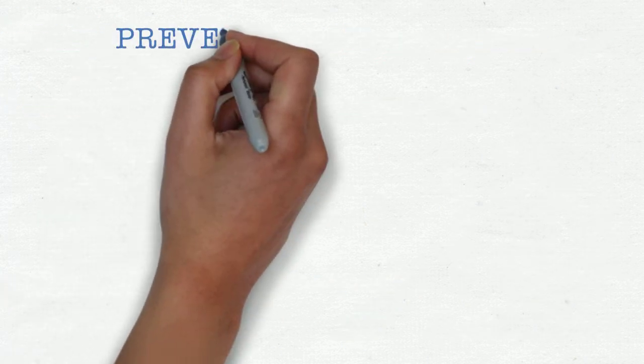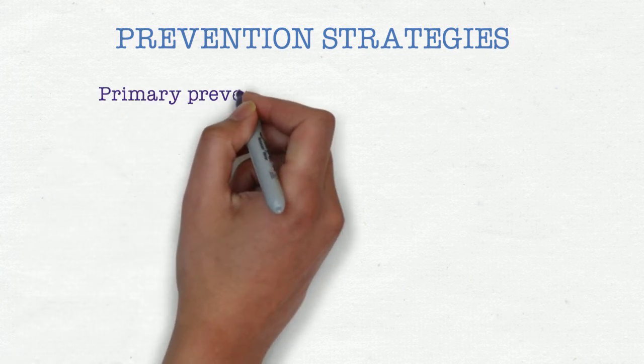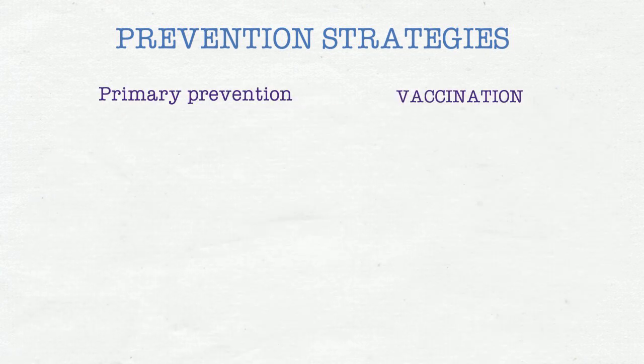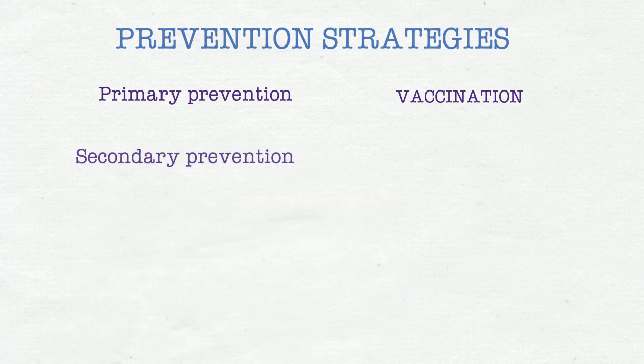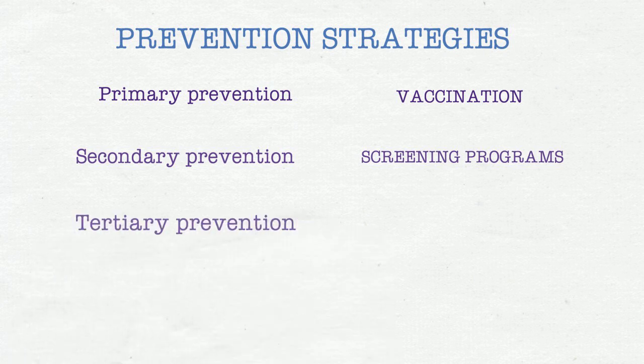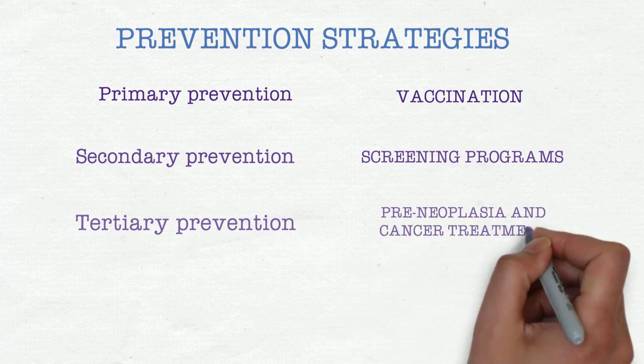What can we do to prevent cervical cancer? There are different prevention strategies to prevent or reduce the possibilities to develop cervical cancer. The most powerful strategy, called primary prevention, is the vaccination. Using prophylactic vaccines will prevent us getting infected with the most common HPV types. The next stage of prevention is called secondary prevention. This strategy consists of implementing screening programs to reduce, and finally prevent, the development of cancer if precancerous lesions are found, through an appropriate treatment. The final stage of prevention, called tertiary prevention, is the pre-neoplasia and cancer treatment itself.